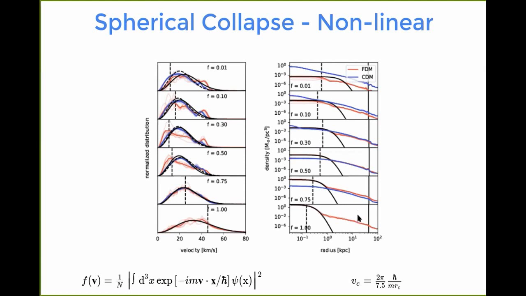So here on the right-hand side, we see radial density profiles, again, cold dark matter in blue and fuzzy dark matter in red. And as we can see here, these two profiles are always parallel to each other, with the difference always being the initial fraction that we use. We can see that best here in the middle plot, where we have equal amounts of fuzzy and cold dark matter, and indeed both lines basically lie on top of each other. And then for more fuzzy dark matter, the fuzzy dark matter line obviously is higher, and for more cold dark matter, it's lower. But these basically perfectly line up, meaning that fuzzy dark matter evolves equivalently to cold dark matter on scales larger than the de Broglie wavelengths.